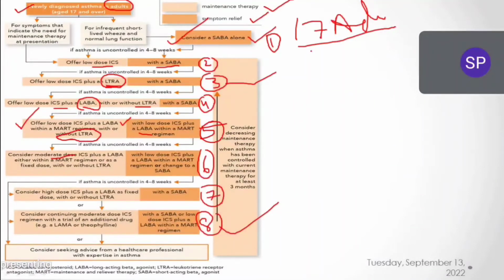See, in examinations, second year students, listen carefully. In examinations, they will ask you to explain the pathophysiology of asthma and give the management of asthma treatment, or give the management of asthma based on the NICE guideline. Or they will ask based on GINA guidelines, recent GINA guidelines, or they may ask based on BTS guidelines. Or they can ask to explain the management of asthma based on any of the recent guidelines. So you can add any of the guidelines. You have to write this flow chart. If this flow chart is not there, then you will not get marks.